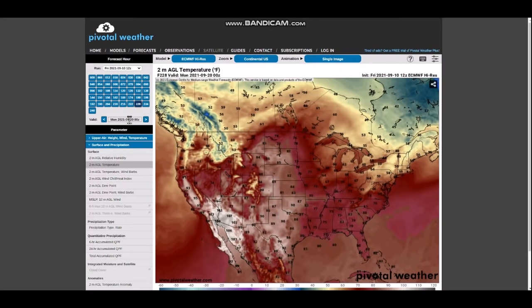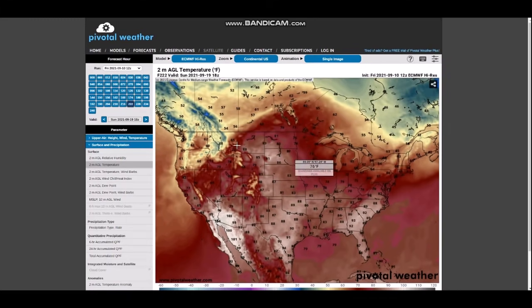80s, 90s, without a problem occurring across many of these locations, especially the Plains, where it is an easy time, with that warm air rising towards Kansas, Nebraska, and areas surrounding. So that is definitely something that is going to be a bit of an issue as well, potentially exaggerating some droughts, but at this time of the year, it would be better for it to start drying out for harvests.